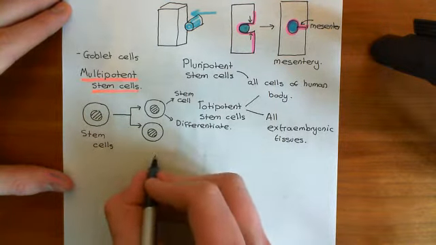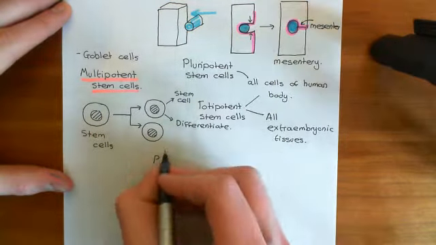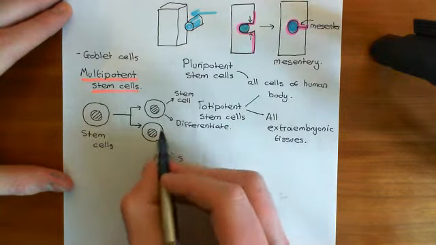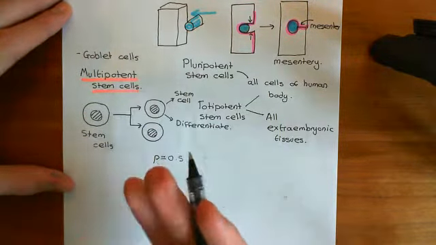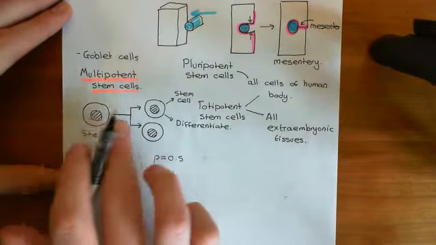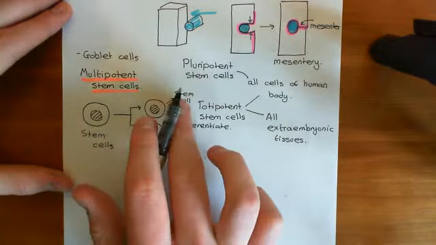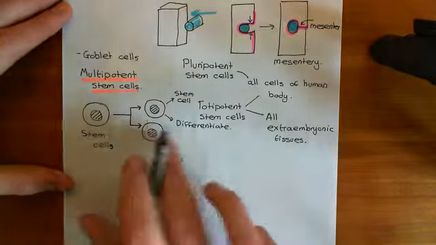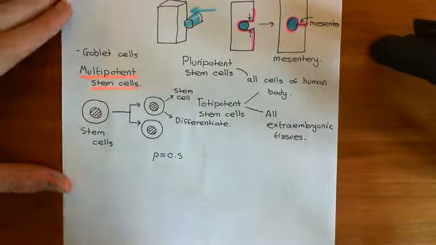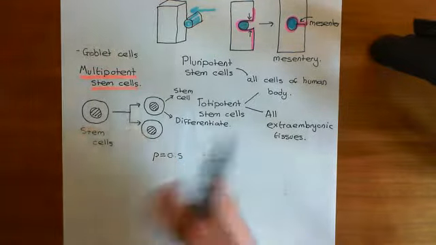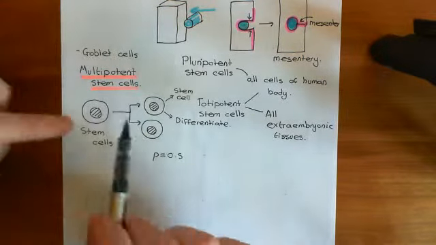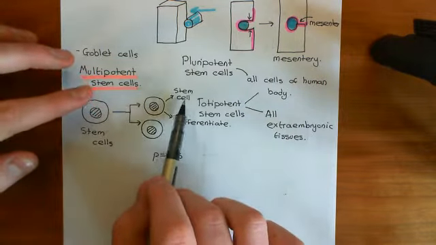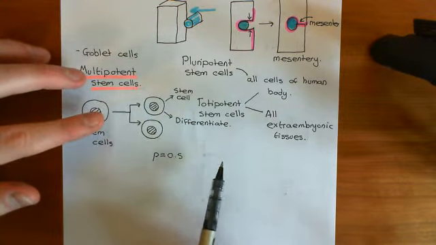The probability that it will do either of these things seems to be a half, but it is fundamentally a stochastic process, it's random. The daughter cells of this stem cell could both become stem cells, they could both differentiate. One could become a stem cell, one could differentiate. And roughly, overall, if you look at this on a large scale, most of the time, half of them will end up remaining stem cells and half of them will differentiate.